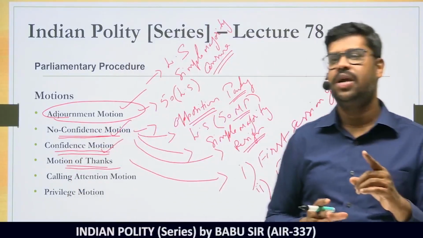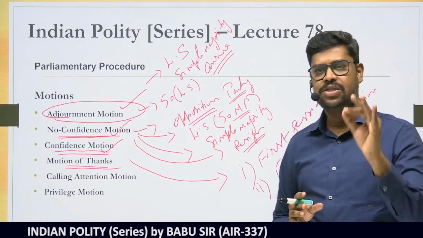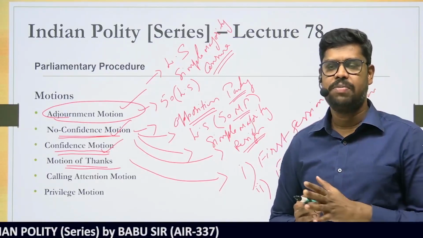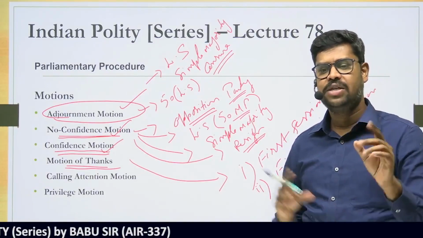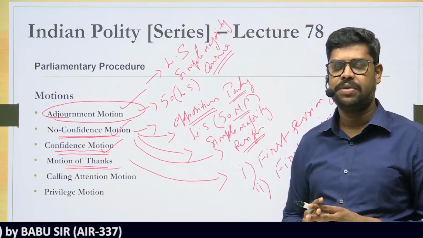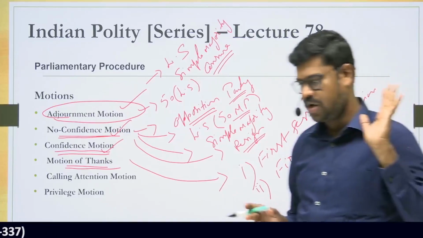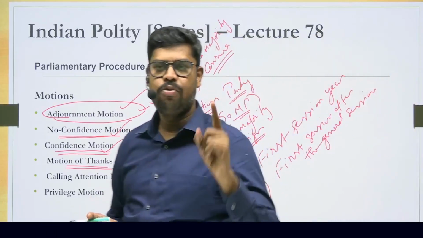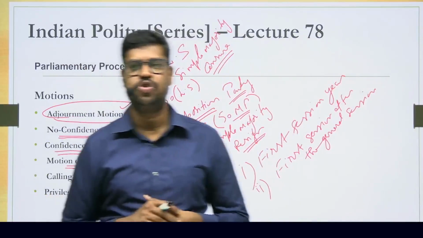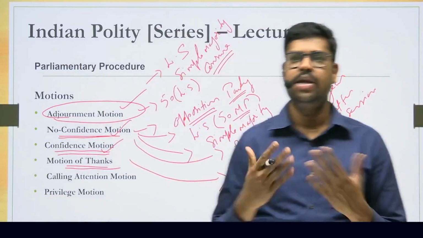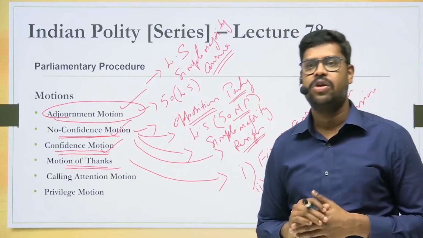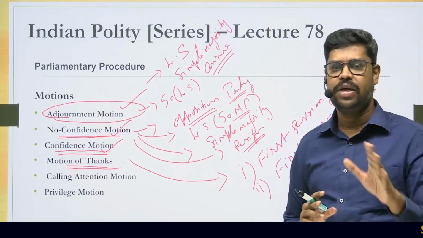And please understand, the motion of thanks has to be introduced in both the houses of parliament separately, and it must be passed with simple majority. If the motion of thanks is not passed in the Lok Sabha, then it amounts to what is called a no confidence motion. That means it is automatically considered that the government does not have the majority, so therefore the government has to resign.